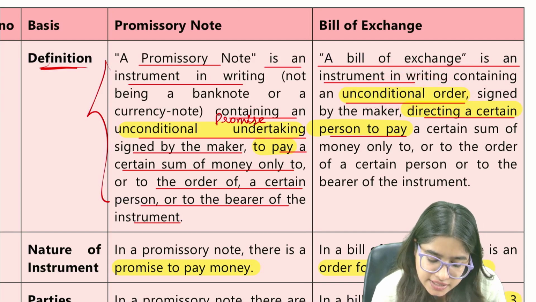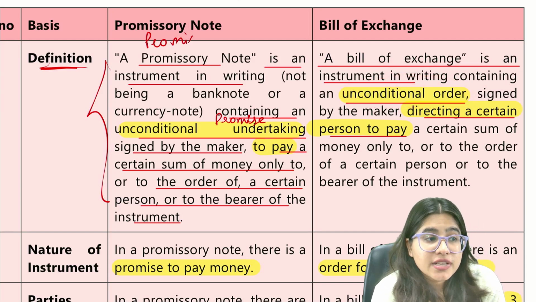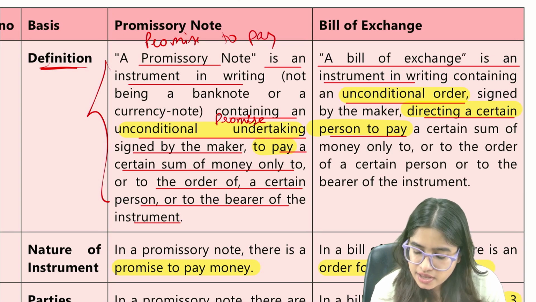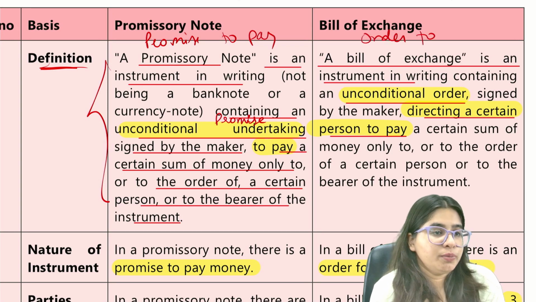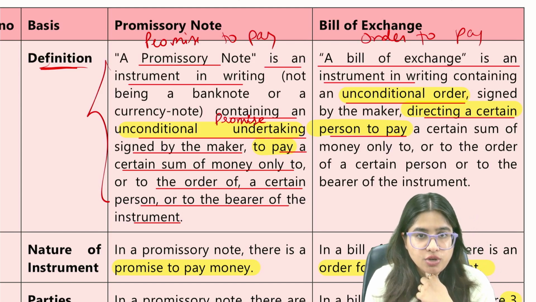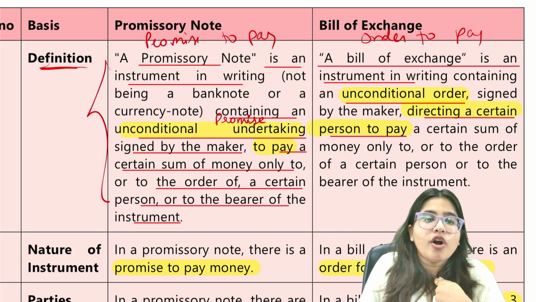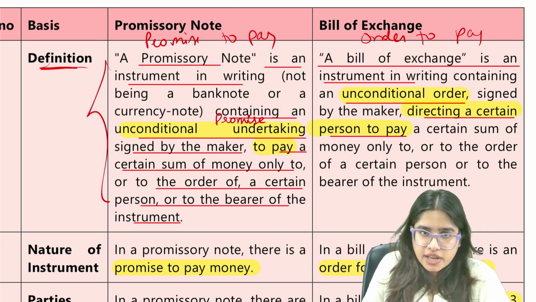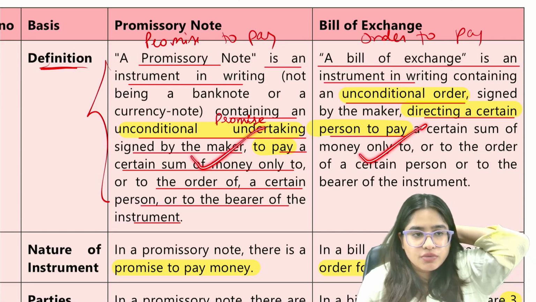So this is a promise to pay, and this is an order to pay. In a promissory note, I promise to pay 6,000 rupees. In bills of exchange, I order you to pay 6,900. This is the definition which we have done.